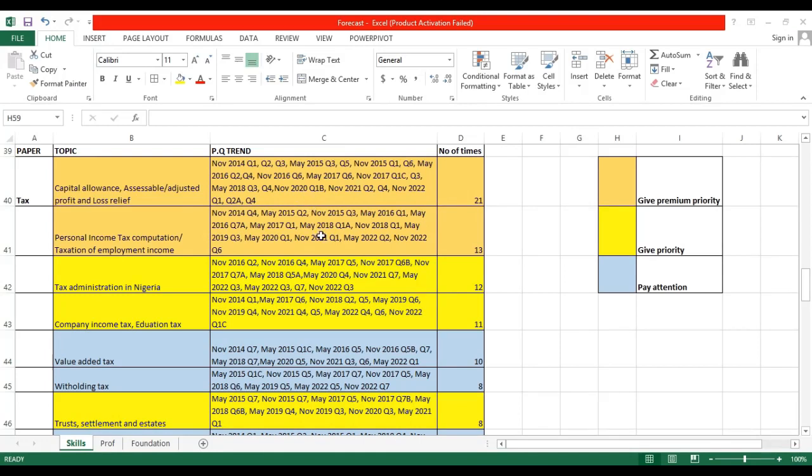In fact, as a matter of fact, for the categories here, those you should give minimum priority to, make sure you solve about 80% or a minimum of 80% of the past questions. For those you should give priority to, solve a minimum of 50% of the past questions. And for those you should pay attention to, solve a minimum of about 30% as a rule of thumb. It's very, very important you do that.